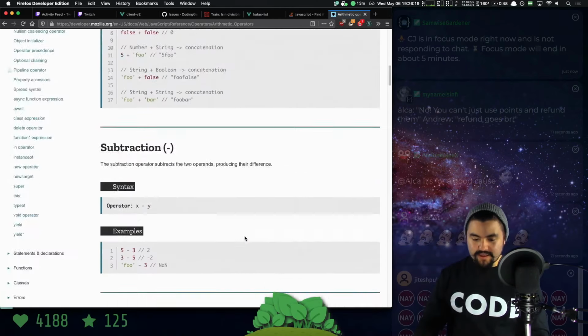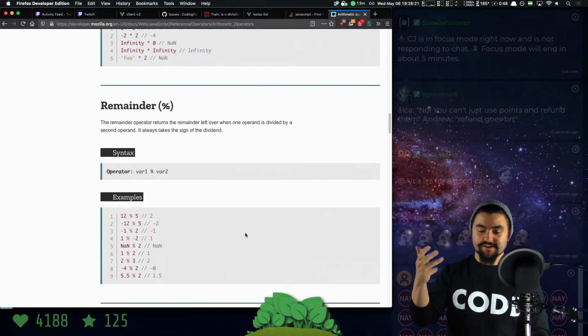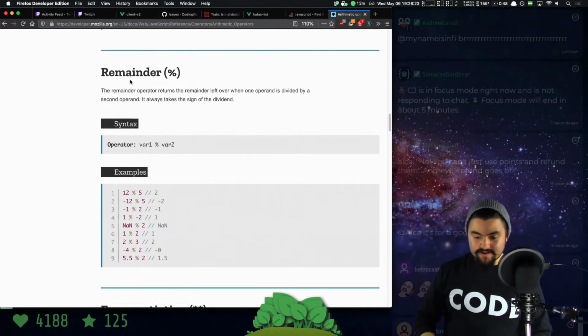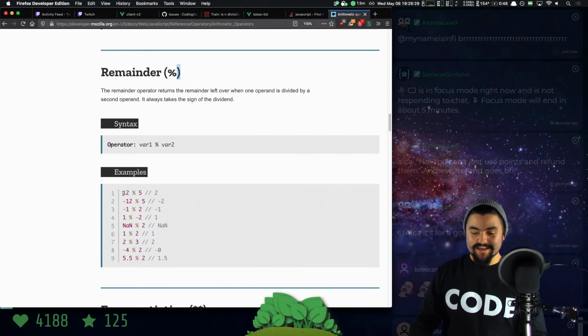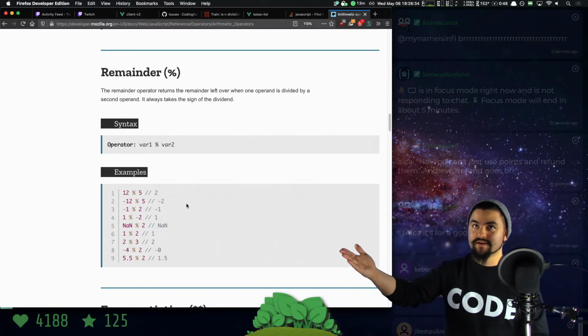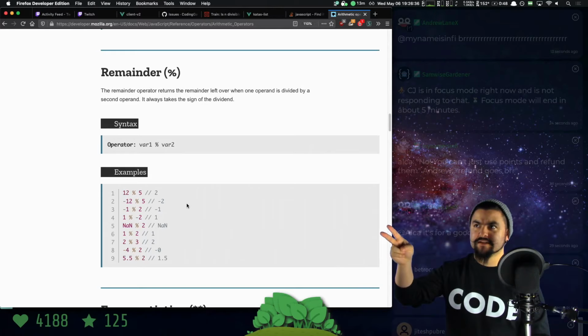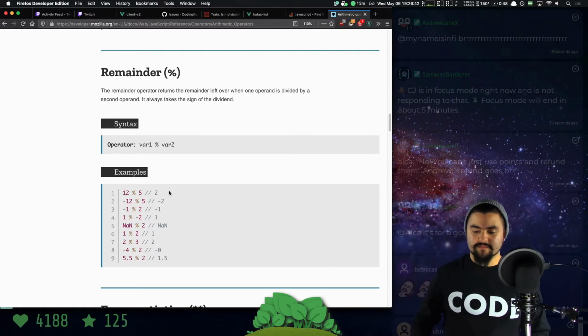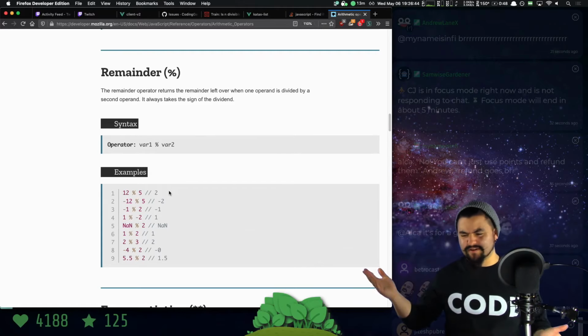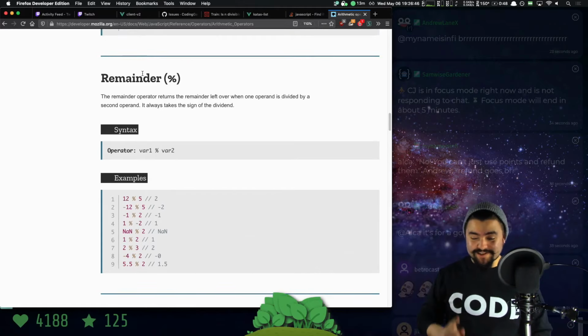Here we go. There's addition, subtraction, division, multiplication, remainder. So the remainder operator returns the remainder left over when one operand is divided by a second operand. So this is what we need in JavaScript. So the remainder of 12 divided by 5 is 2, because 5 times 2 is 10. There's 2 left over. The 2 left over is the remainder of the division. And I probably said that in a weird way, but this is the operator that we need.